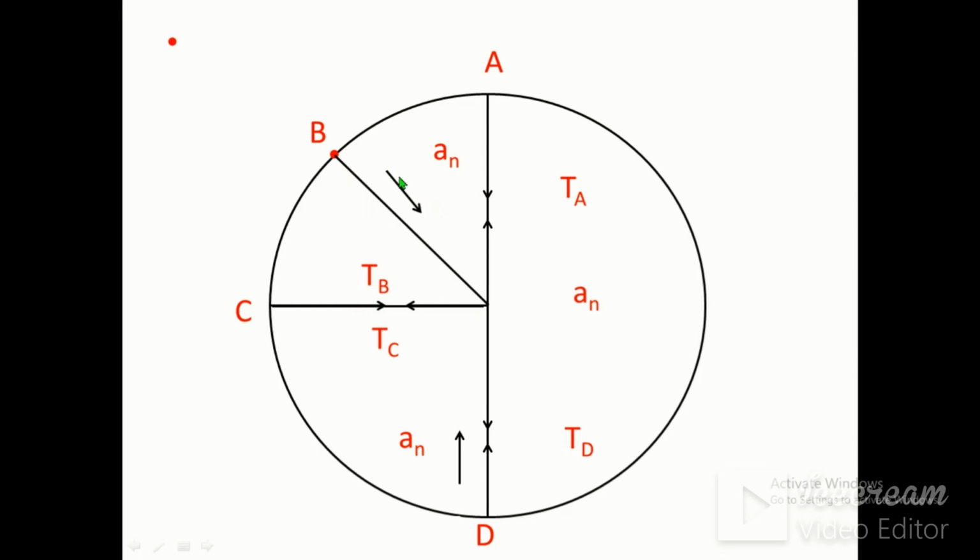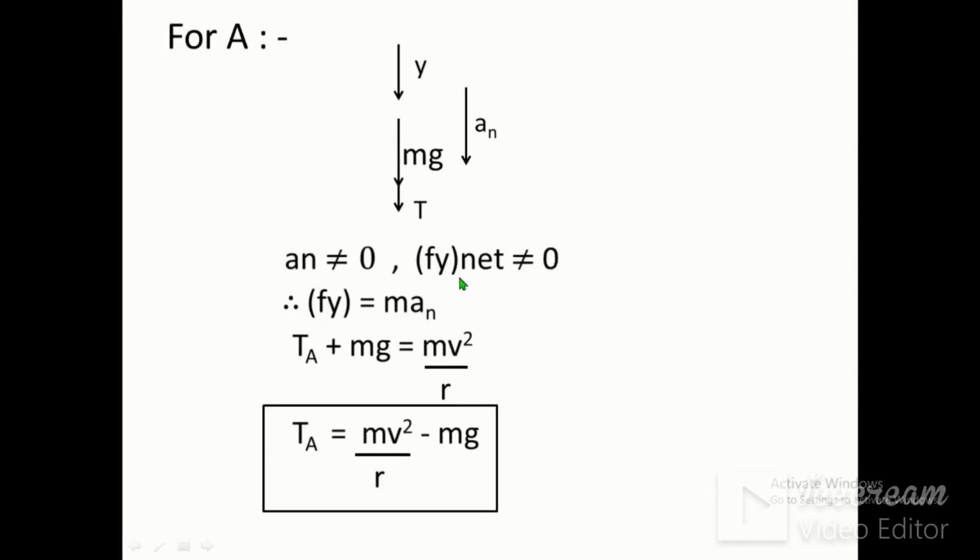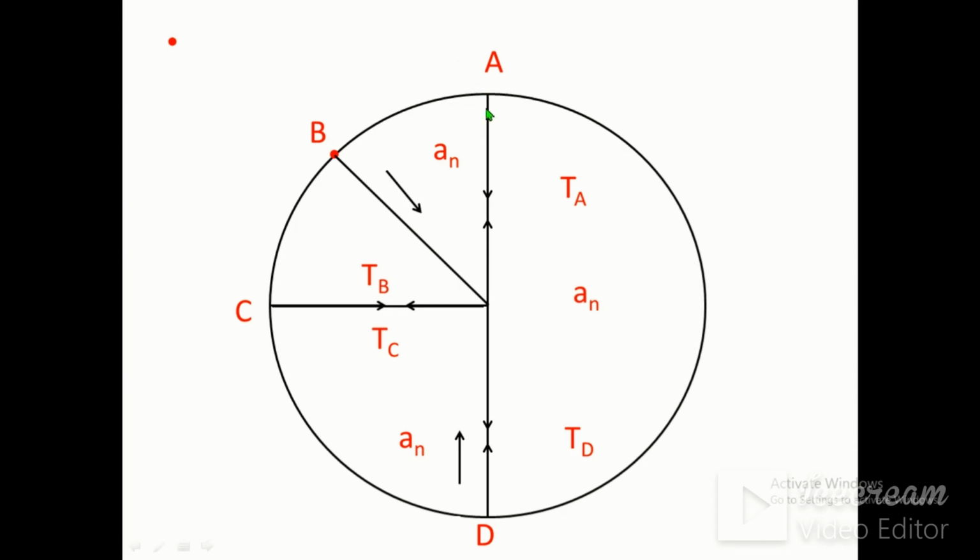Acceleration. As we have seen, for string we are using centripetal acceleration. Therefore, acceleration will also act for A towards the center, that is in downward direction. For D, it will act in upward direction, and for C, it will act in rightward direction. Okay, and for B also it will act in this direction. So let us see for A. For A, this is A position.